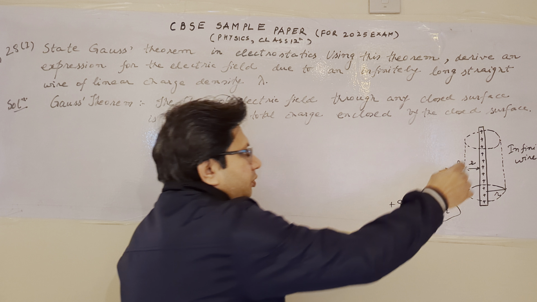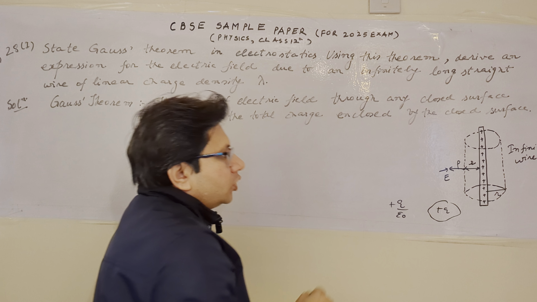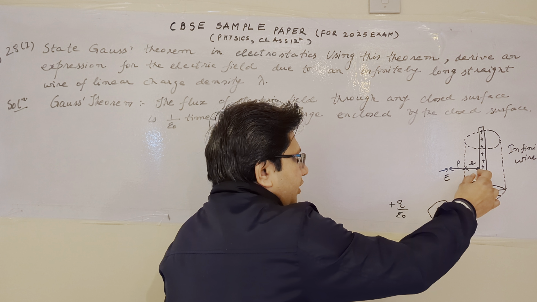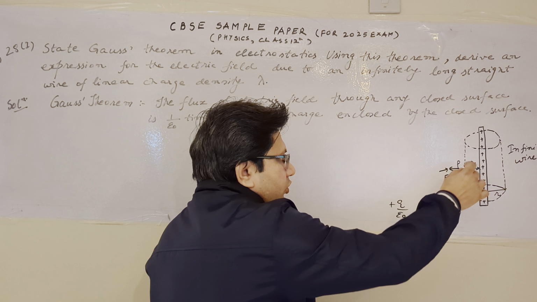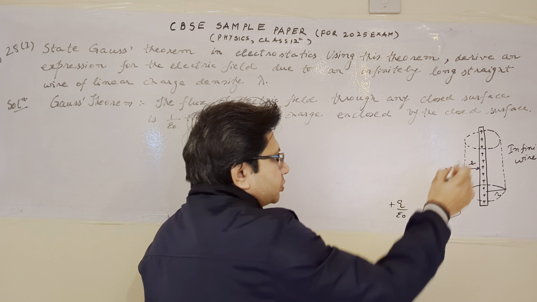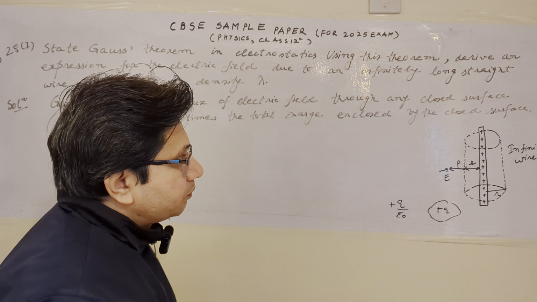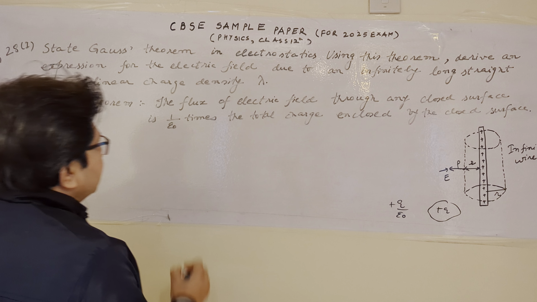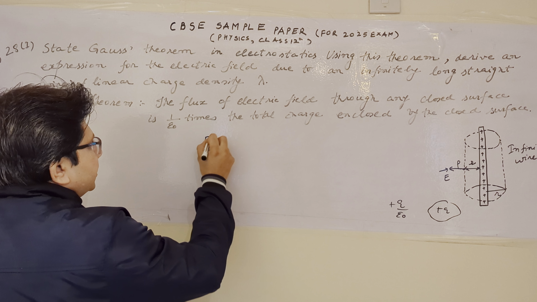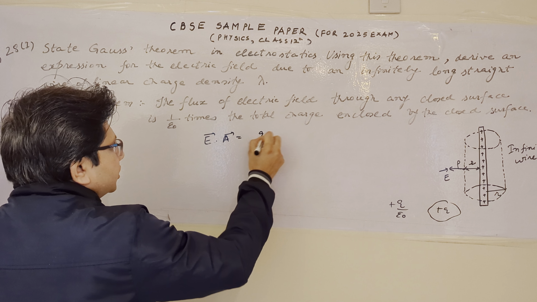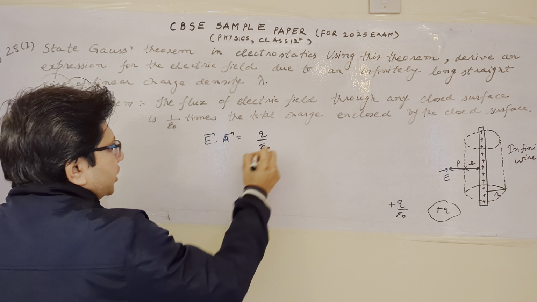Now let us come to the proof for the infinite wire. The electric field due to an infinite wire at a certain distance, suppose the distance is small r, there is a point P, and at this point P we have to calculate the electric field. According to the Gauss theorem, E dot A is equal to the charge enclosed upon epsilon naught.